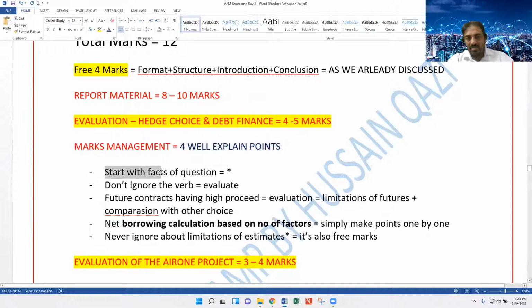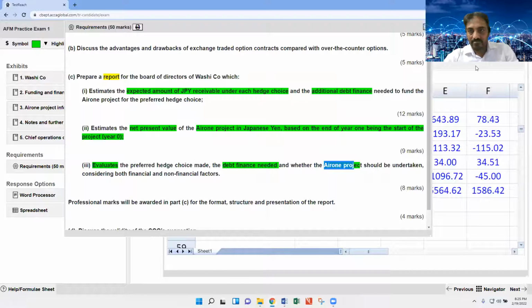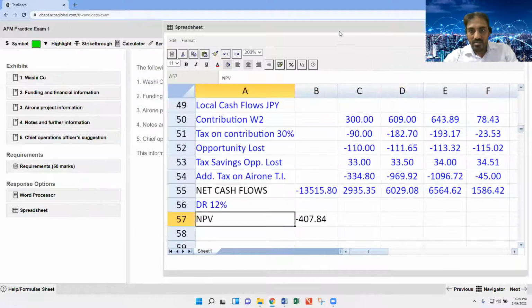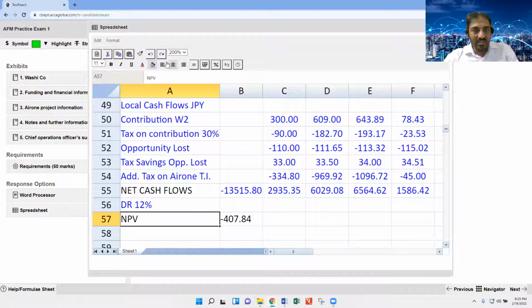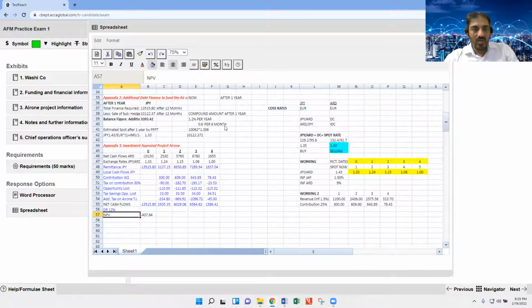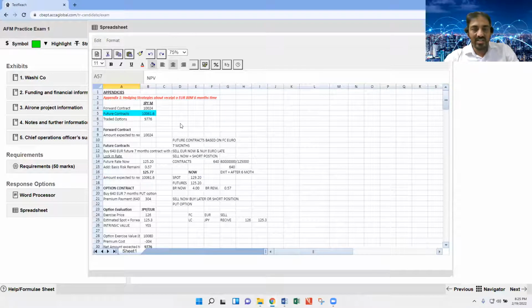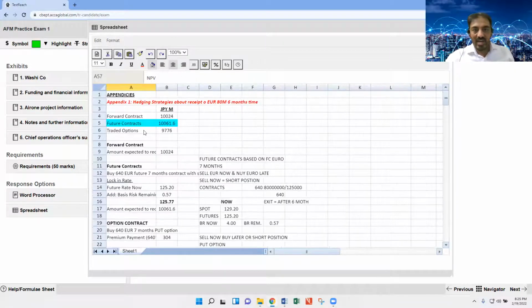Number 1, always start with the facts. Facts means whatever you have done with this appendix. Whatever you have done, the facts about that: there are 3 hedging choices, forward, futures, and options, and futures is preferable.